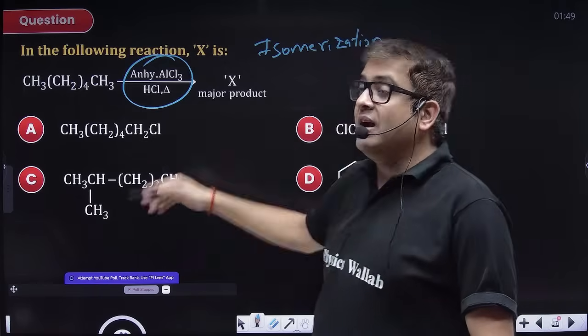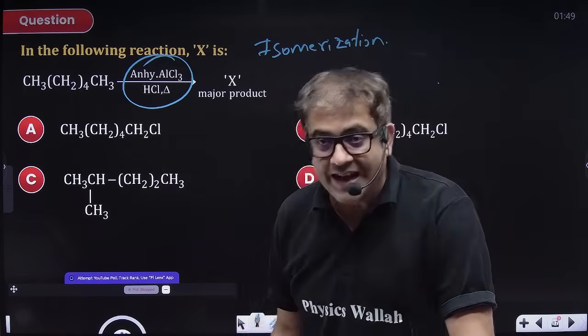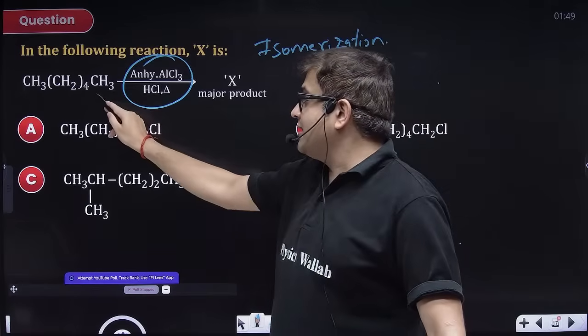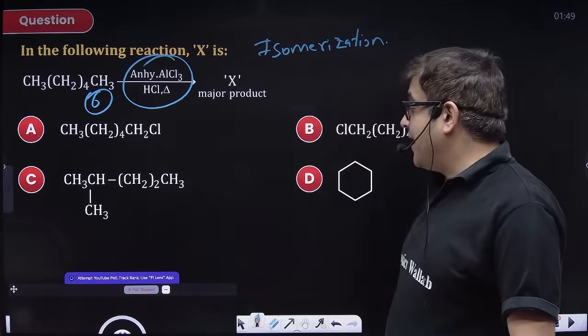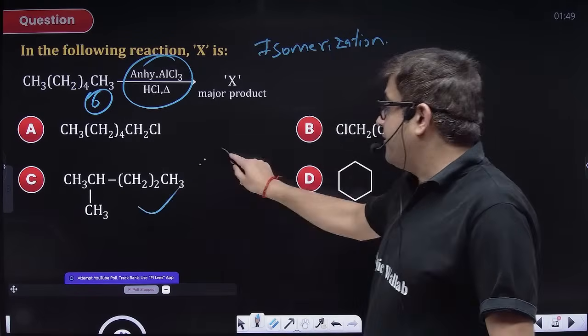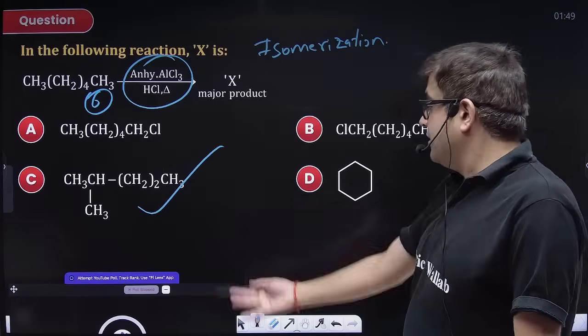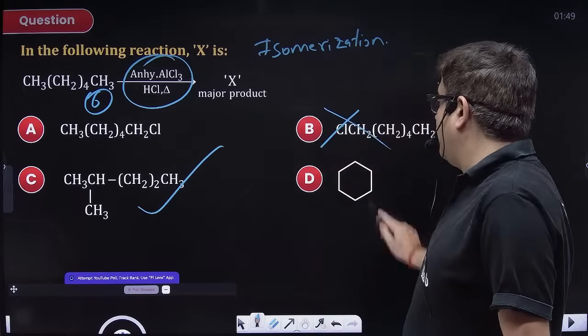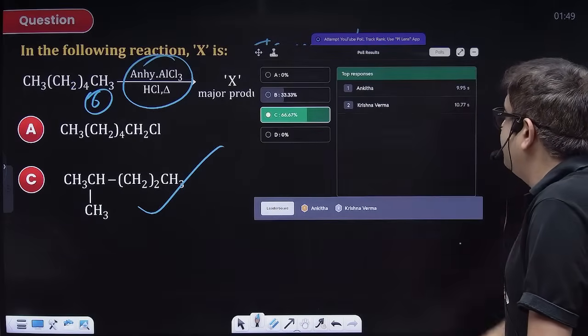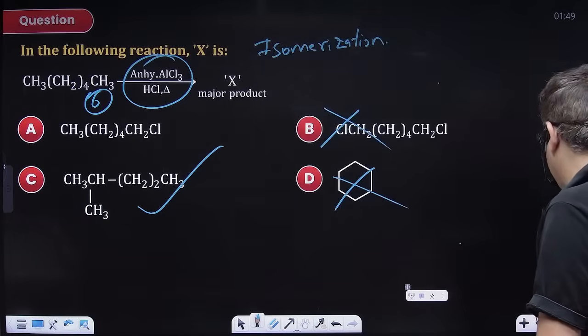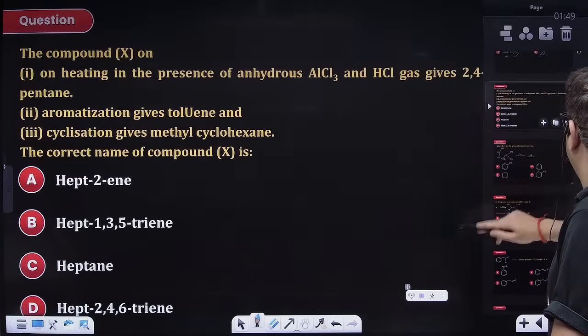So just break one carbon and introduce it as a branch. So these are 6 carbon chains. Hexane will form pentane with one branch. Obviously, this is the only case, how you are going to get chlorine or cyclization. So your answer is definitely C. Good percentage. Moving to the next one.